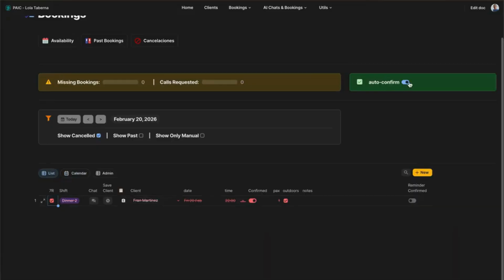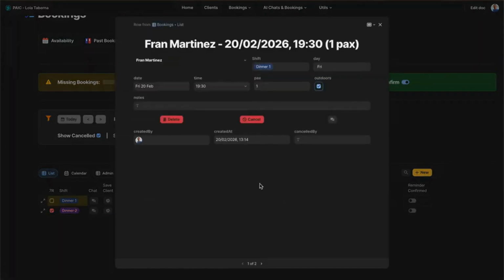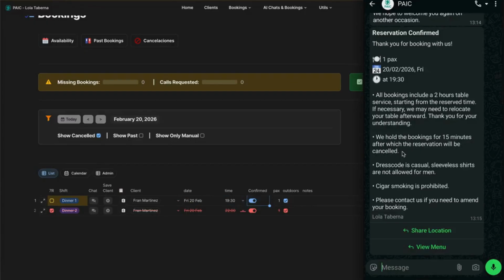And then this is where the staff can enable or disable the auto-confirmation. By having it enabled, it will take the reservations automatically. If it's disabled, it will wait for them to come here and click Confirm. So they can make a reservation by themselves also from here, right? And then they can hold it here. I mean, the normal thing is that they just confirm. Exactly, the confirmation for the new booking that they did with me.